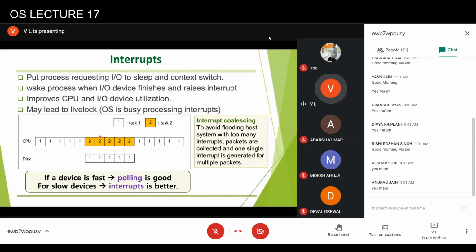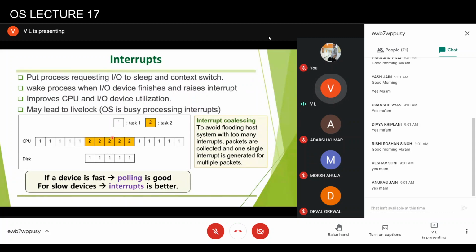In this case, CPU cycles are not wasted, and CPU utilization will increase. But how would the CPU know that the input-output request of process 1 has been met? When a device completes the request, it will send a signal to the CPU, which is known as an interrupt signal. So in this case, utilization of both the CPU and the device increases.